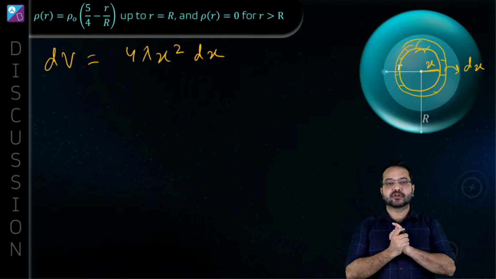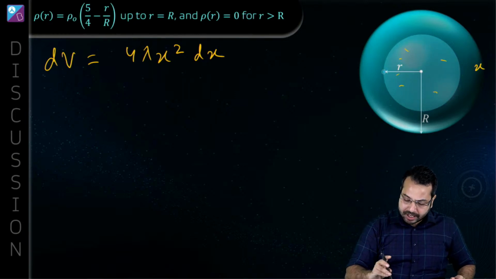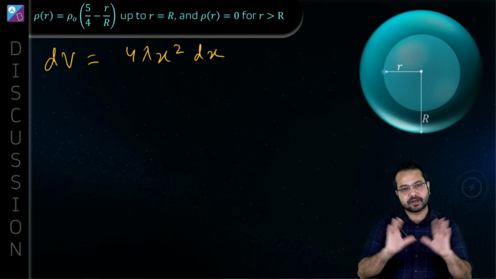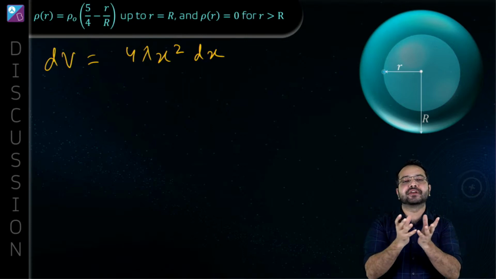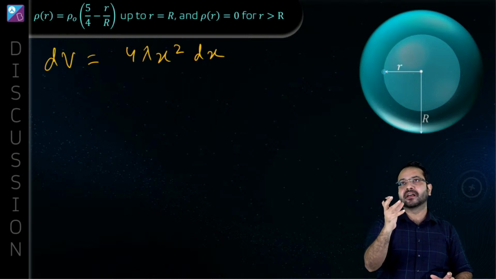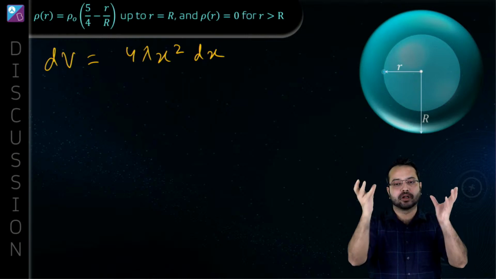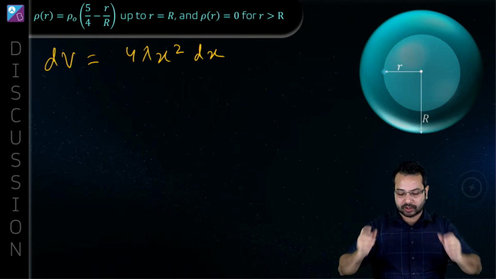Jack Sparrow is asking me to explain it again. No worries, we are going to explain it again. I know it's not a very straightforward concept, so nothing to worry. What we have done is, this entire sphere, what is it? It is a sphere, a solid ball. Everything is solid. There is no hollow inside.